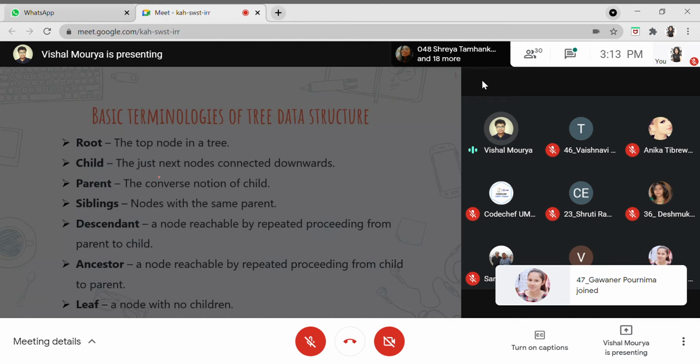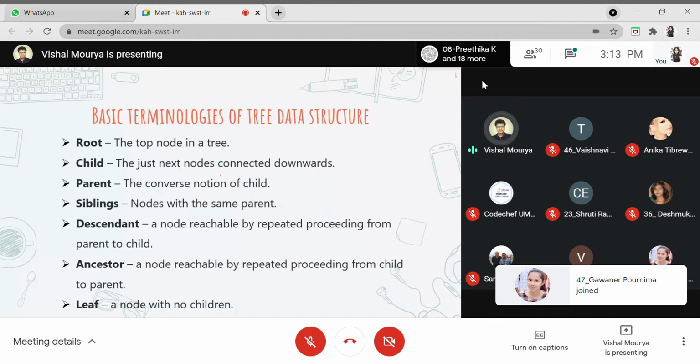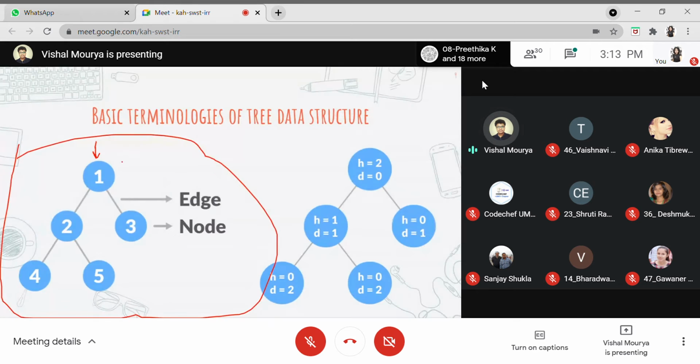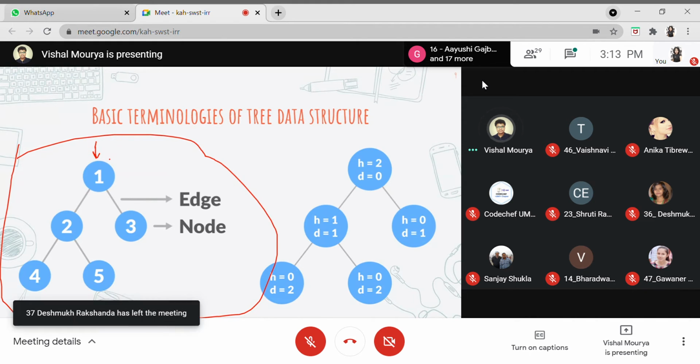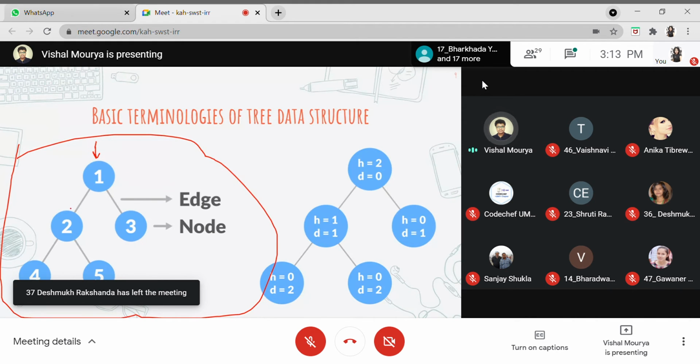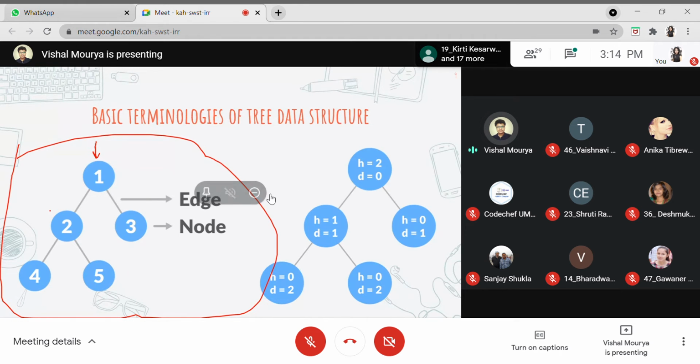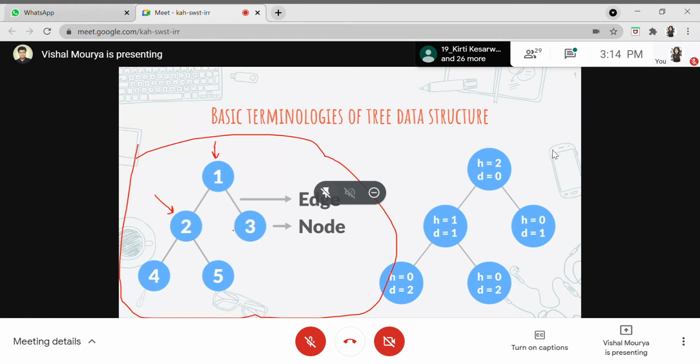Now moving on to the next thing, this is the child, it's just the next node connected downwards. As this is the root node, you can see we have these edges. This is the edge, and these are the nodes of this tree. So every tree will have these two basic components, the edge and the node. One of the nodes will be the root node, and the other nodes will be child nodes. So this node right here, or this node, or this node, or this node, they are the child nodes of this root node.